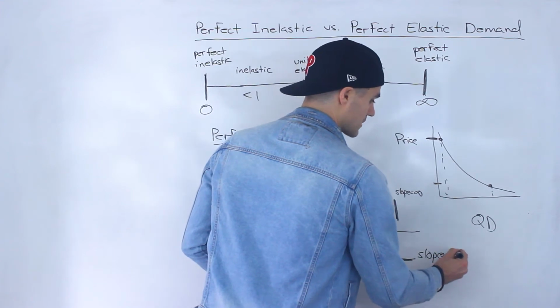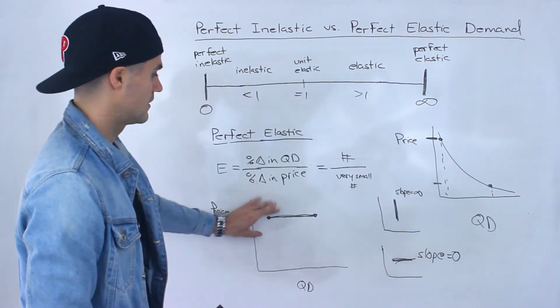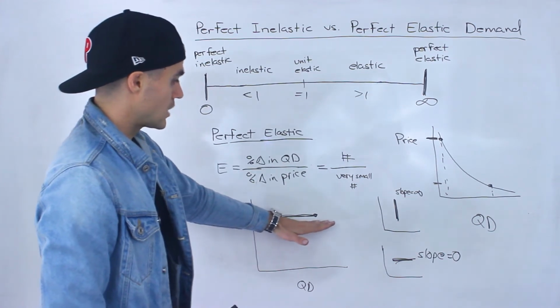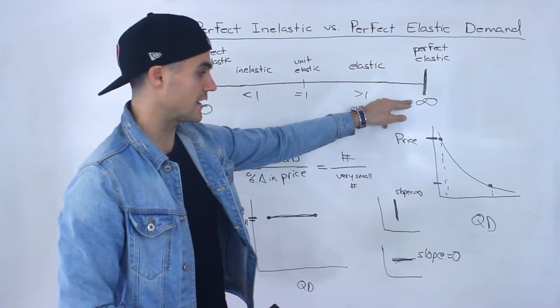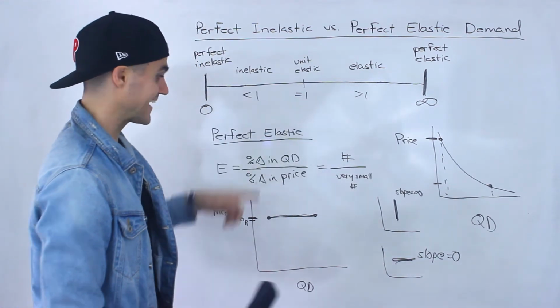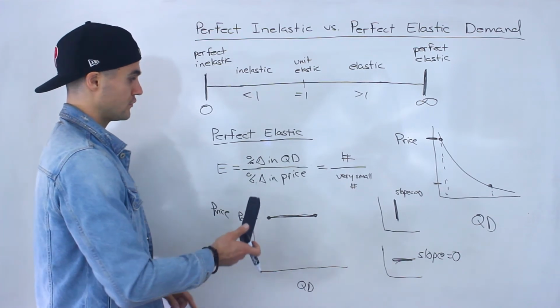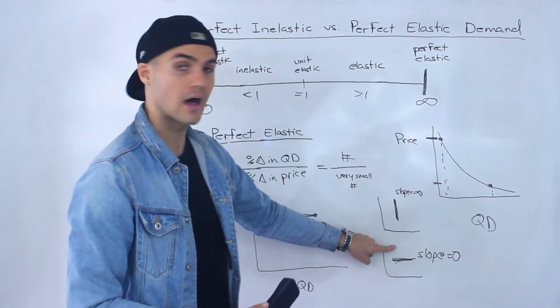Some students sometimes get confused about this, because notice that this here is a horizontal line, but that coefficient is infinity. And then the vertical line for perfect inelastic demand, the coefficient was 0. But notice it's the opposite of the slopes of the lines.